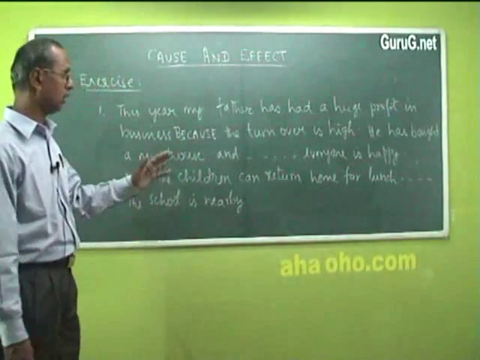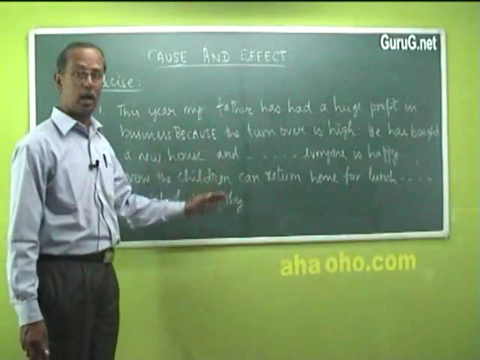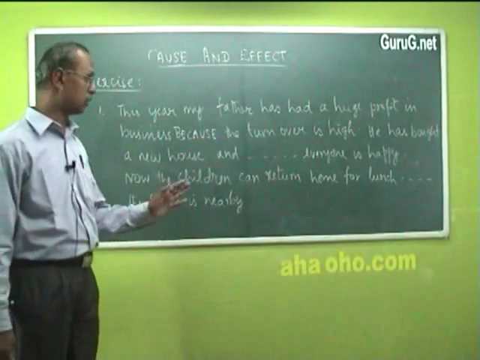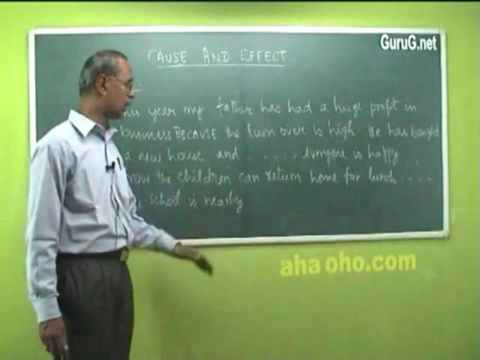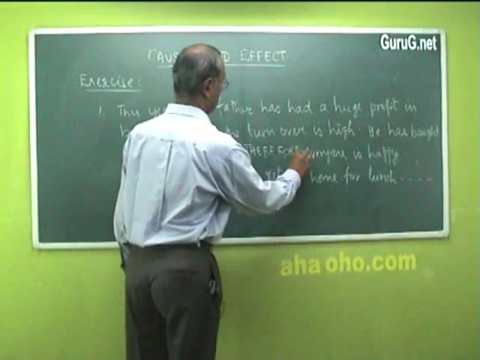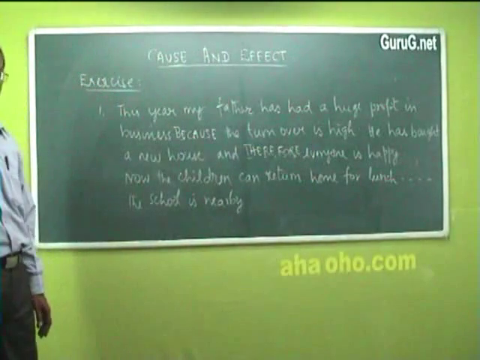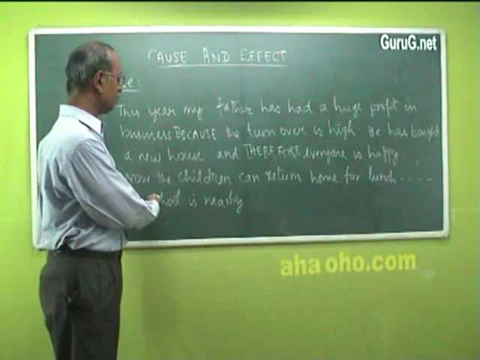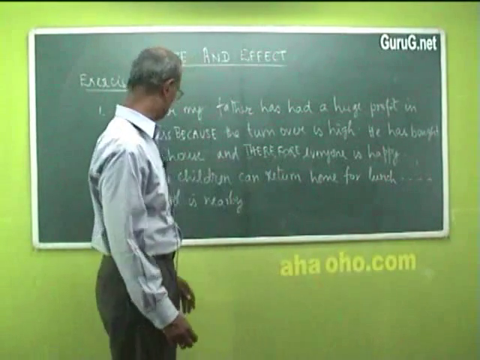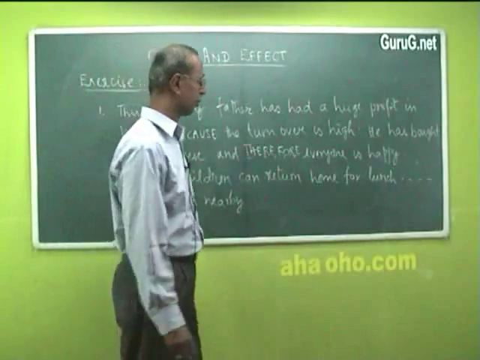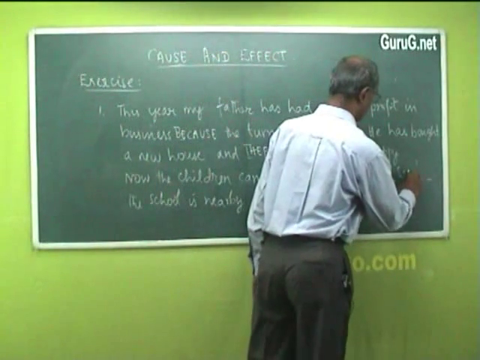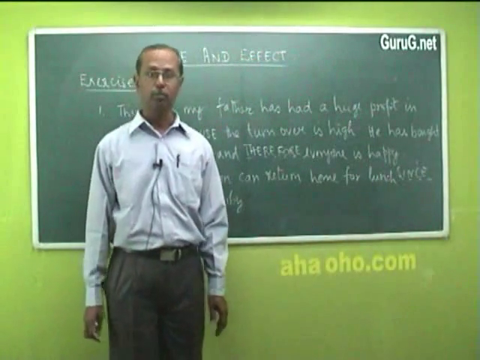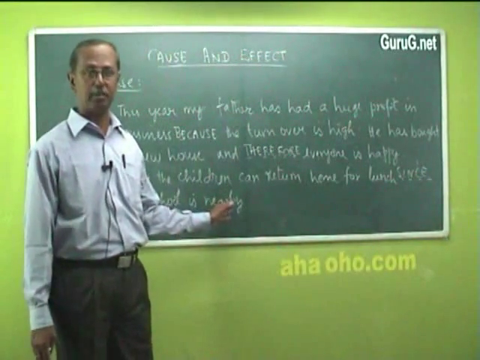Continuing with the paragraph, he has bought a new house and everyone is happy, which means that because he has bought a new house, everyone is happy, and therefore we say, and therefore everyone is happy. The third one, now the children can return home for lunch. The school is nearby. We add the causative word since, which would complete this paragraph perfectly.